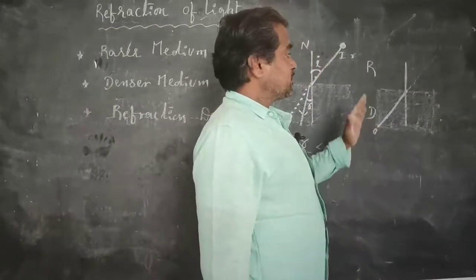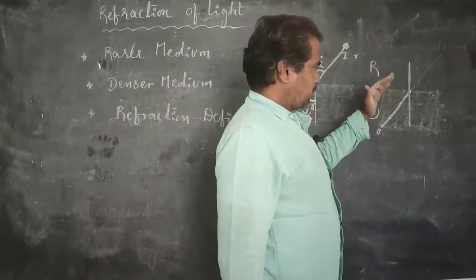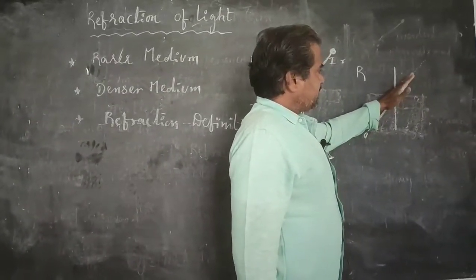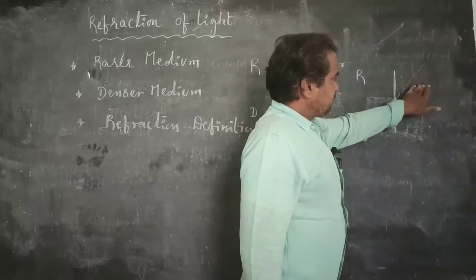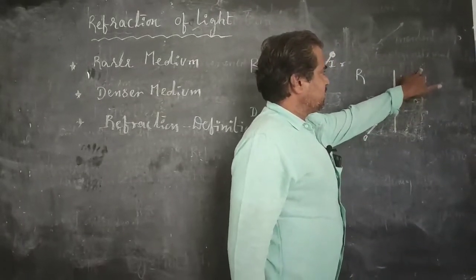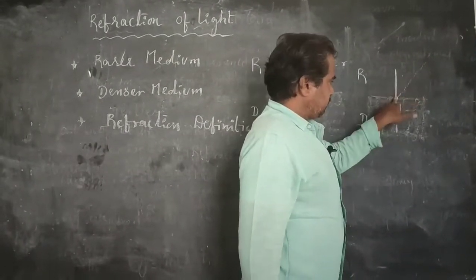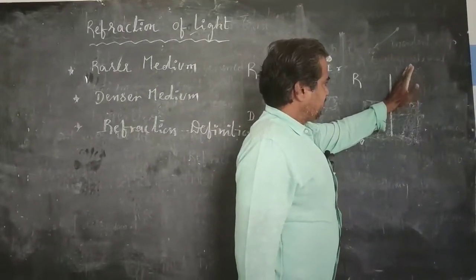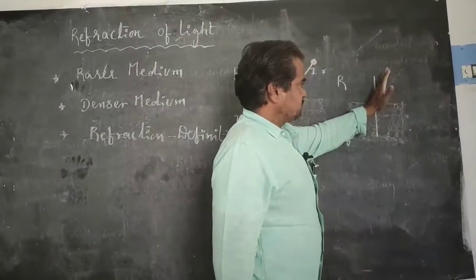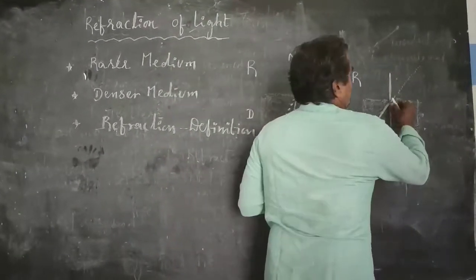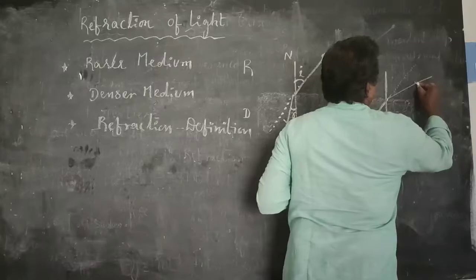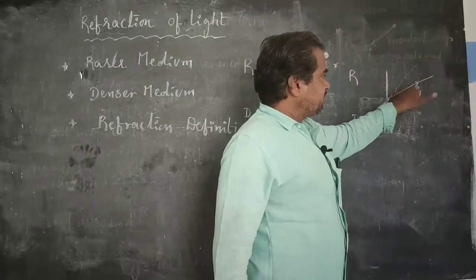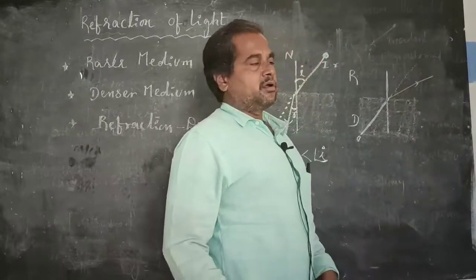So, how can you find that it moves away from the normal, or how can you find whether the corresponding refracted ray is drawn in this place or in this place? Because the original direction of the light ray is in dotted form. If we draw in this space, it comes nearer to the normal, so we draw in this direction. At that time, we can say that the corresponding refracted ray moves away from the normal.